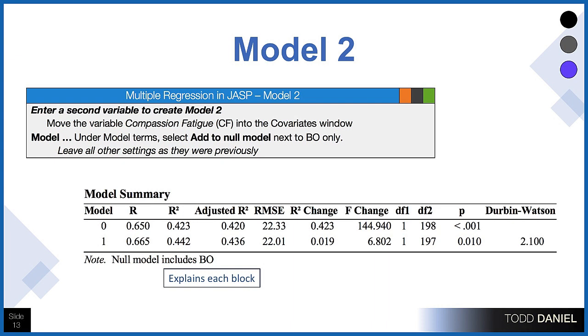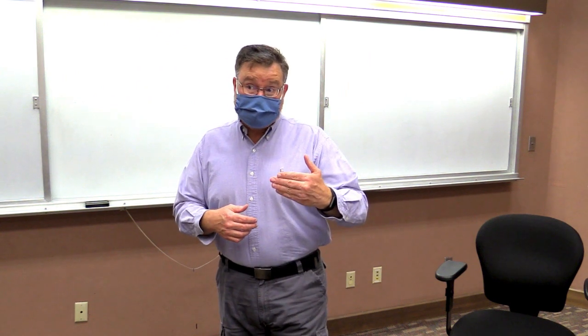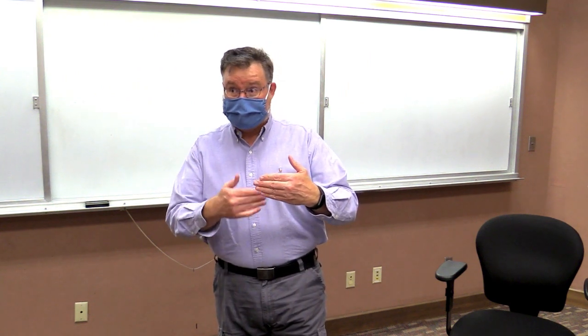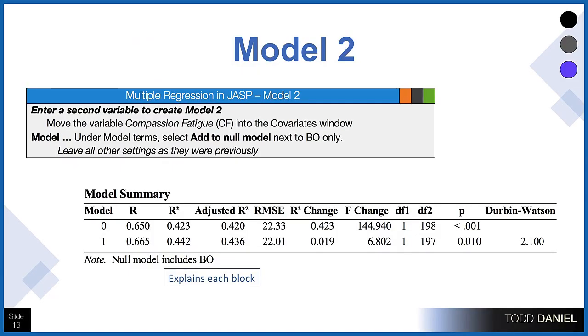Now the only thing that gets confusing here, I'm calling this model 2, but in the output we just have model 0 and model 1. So you can think of model 0, the null model, as being our starting point, and model 1 as being the model we're comparing it to. If you want to know what's in the null model, or model 0, you can see the note underneath that says null model includes burnout. So that note explains what is in each block of our model.